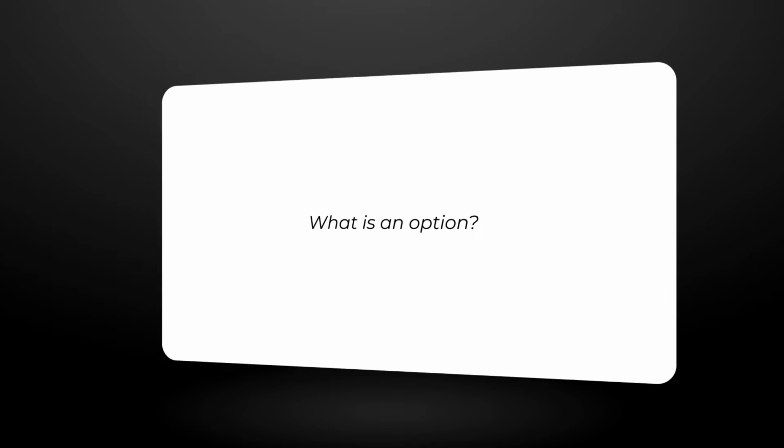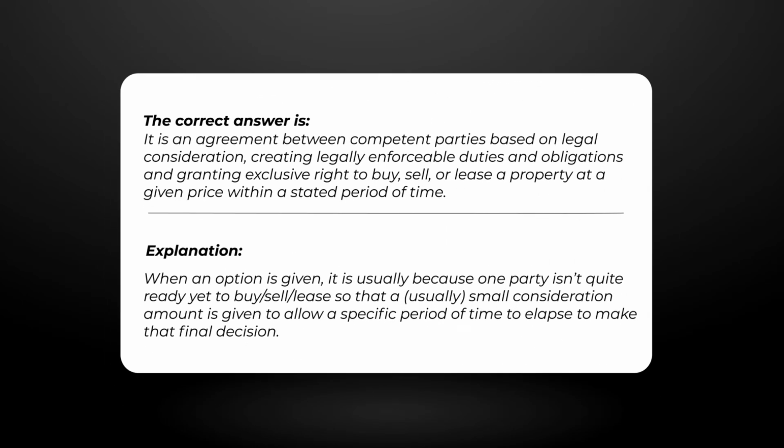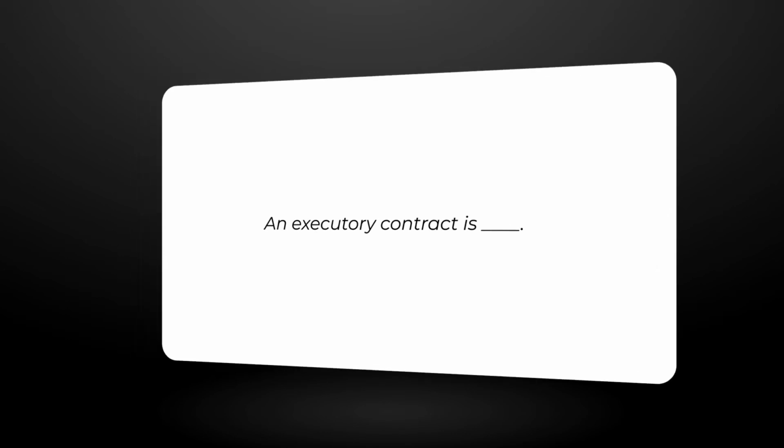What is an option? The correct answer is, it is an agreement between competent parties based on legal consideration, creating legally enforceable duties and obligations and granting exclusive right to buy, sell, or lease a property at a given price within a stated period of time. Explanation. When an option is given, it is usually because one party isn't quite ready yet to buy, sell, or lease, so a usually small consideration amount is given to allow a specific period of time to elapse to make that final decision.